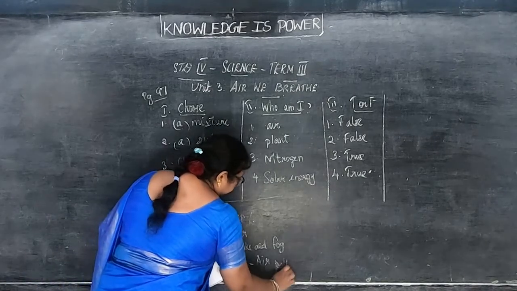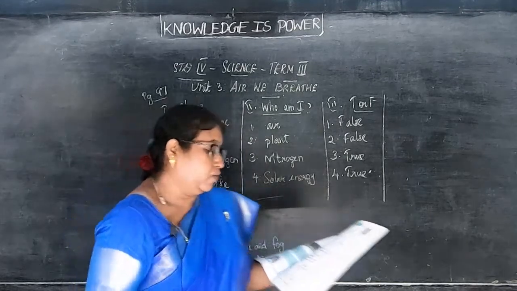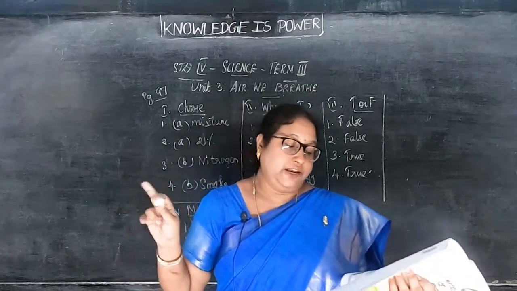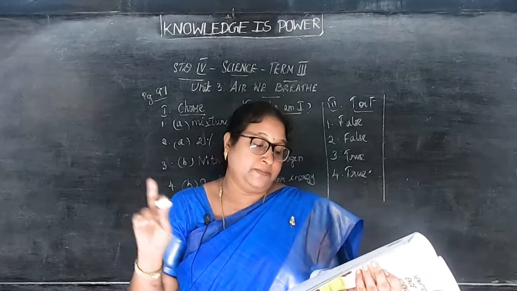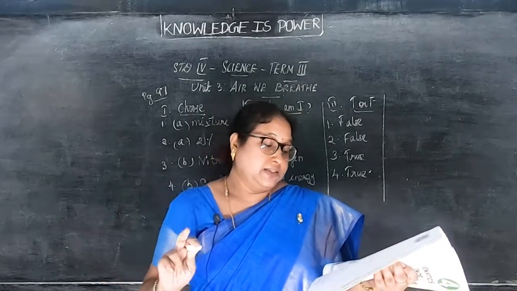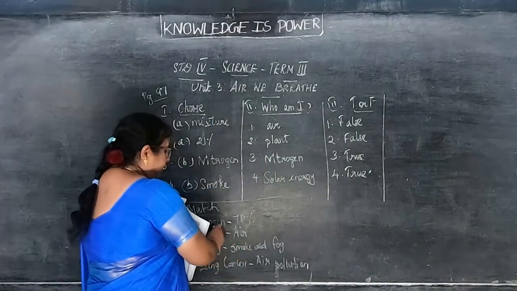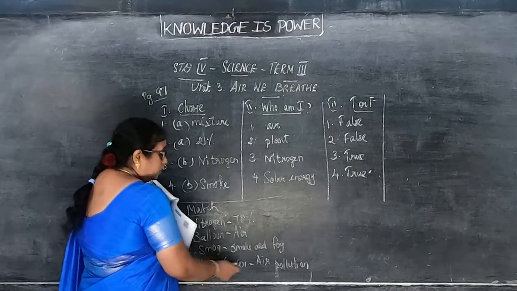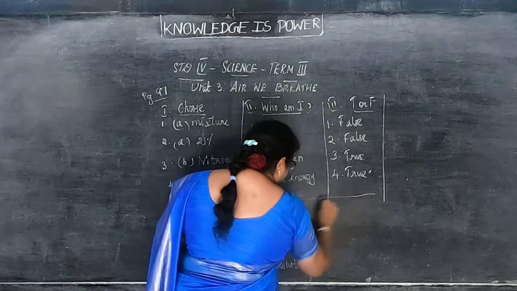Okay, children. The number in the book is 4312. So when you put the number, first one 4, second one 3, third one 1, and air 2. So air pollution will be fourth one, smoke and fog number 3, 78% number 1, and air number 2. I have given you the straight answer here: nitrogen 78%, balloon, air, smoke and fog, lung cancer, air pollution.